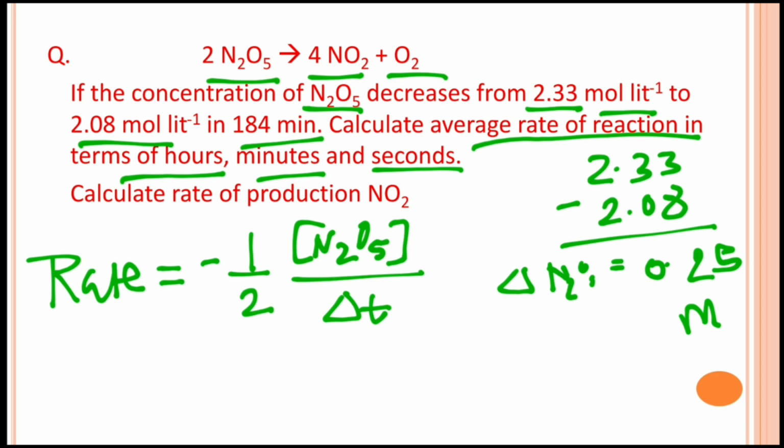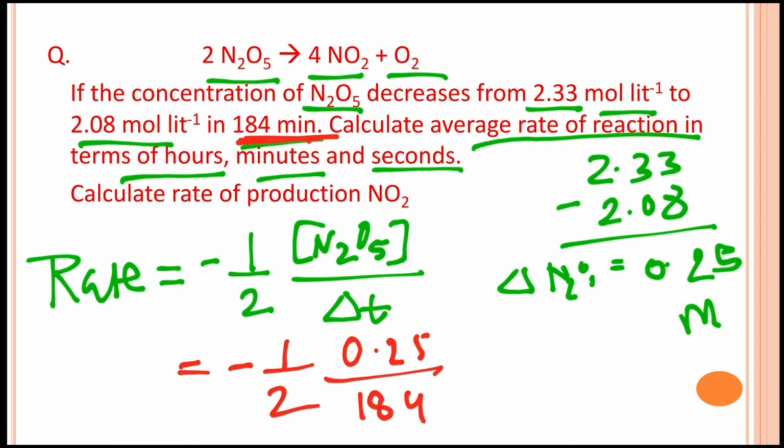So from here you can calculate the rate of reaction in terms of minutes. So the rate is equal to -1/2 of 0.25 divided by 184 minutes. Now in terms of hours, it will be -1/2 × 0.25/184 divided by 60, so it will go up in the multiplied form.